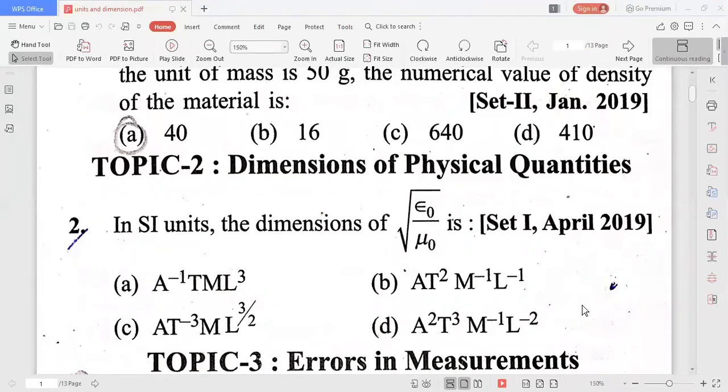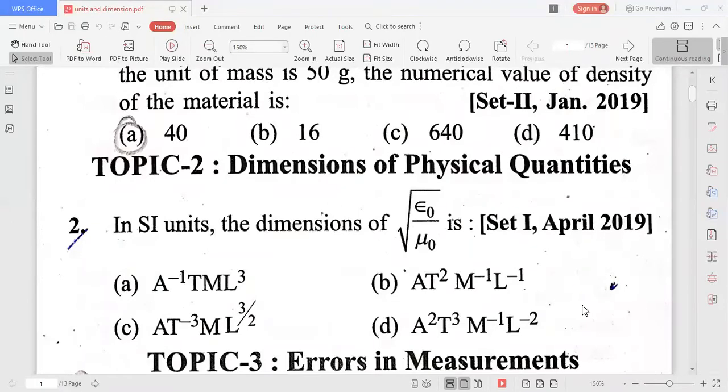So what is the answer here? M inverse L to the power of -2 T cube A to the power of 1. Where is the answer?